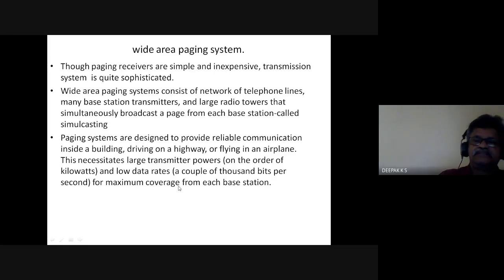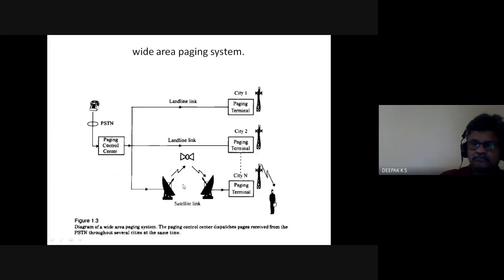So this is the diagram of a wide area paging system. The paging control center dispatches pages received from the PSTN, the public switched telephone network, through several cities at the same time.